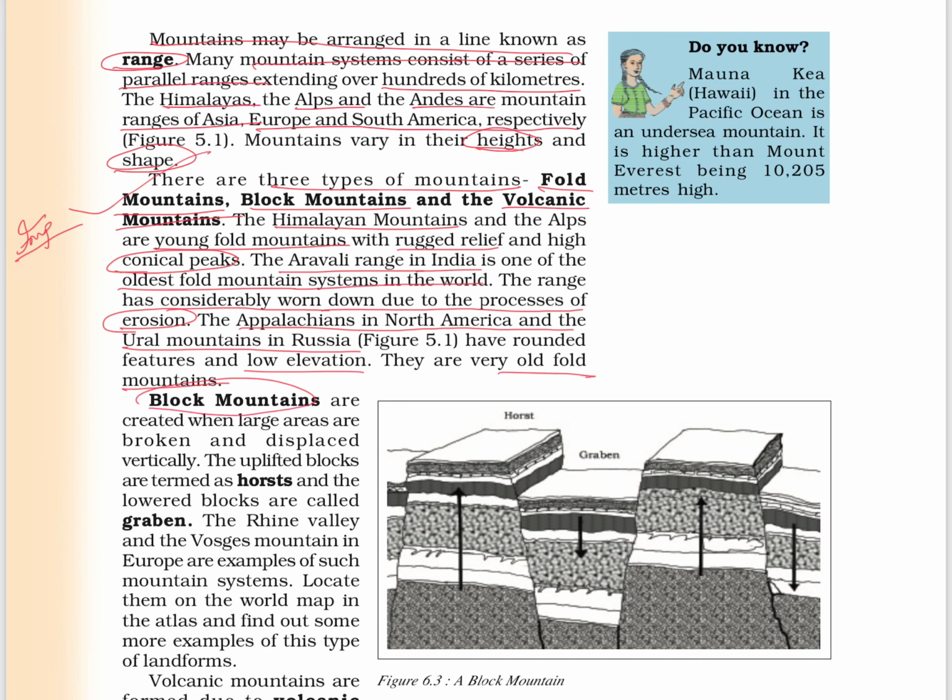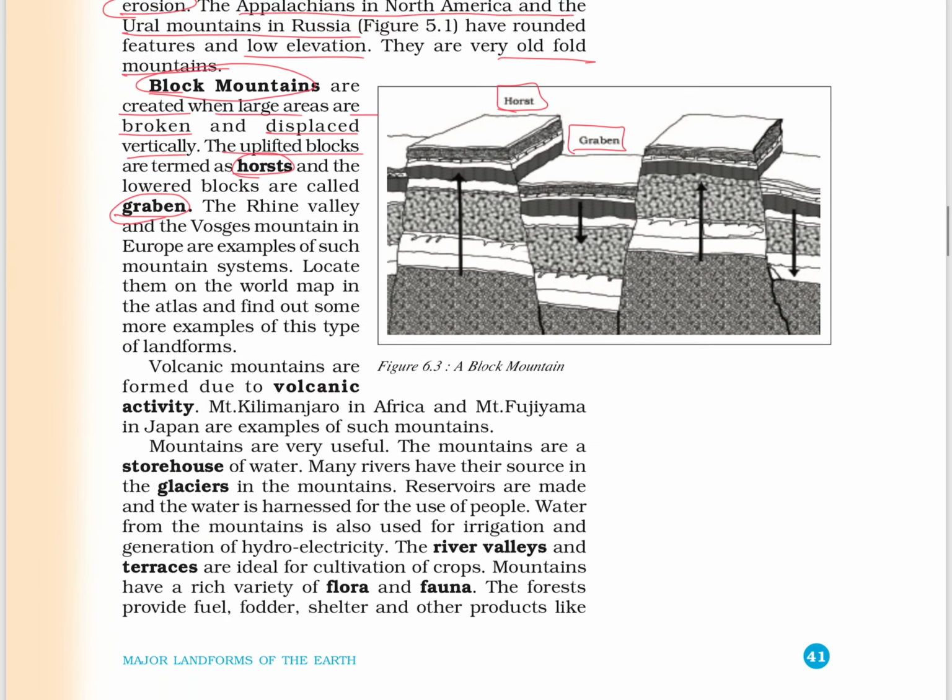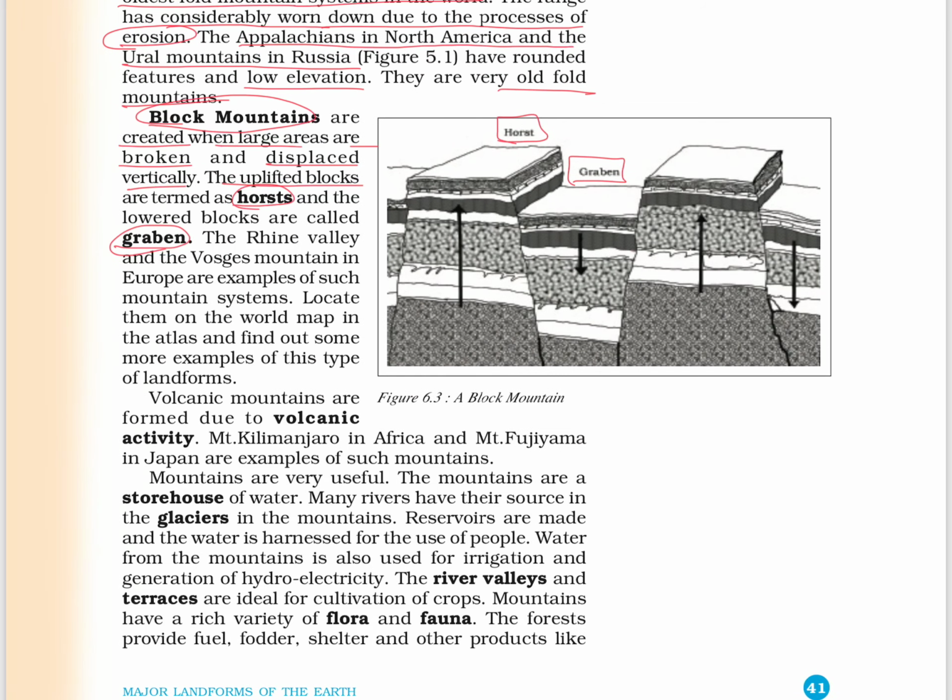Next we have block mountains. These block mountains are created when large areas are broken and displaced vertically. The uplifted blocks are termed as horst and lowered blocks are called graben. Here you can see the uplifted part is called horst and the lower part is called graben. The Rhine Valley and the Vosges mountains in Europe are examples of block mountains.